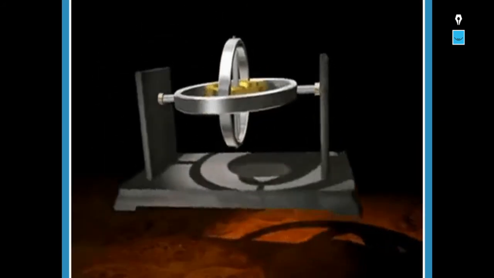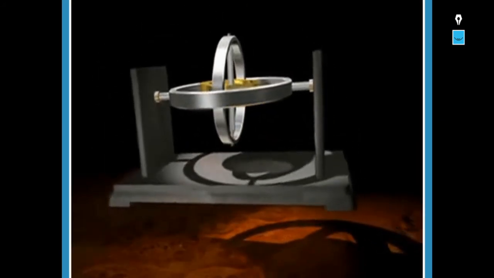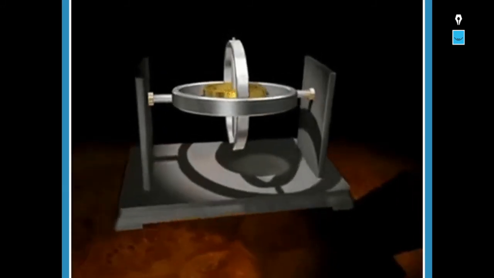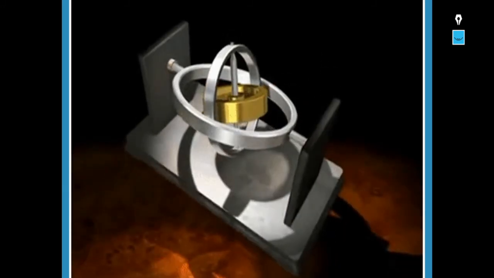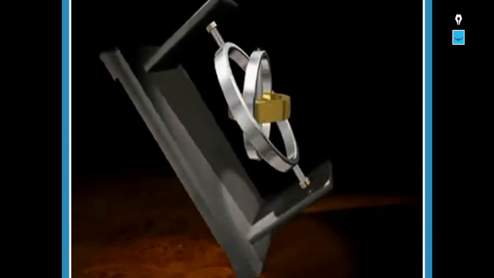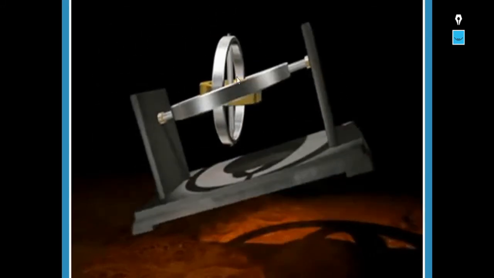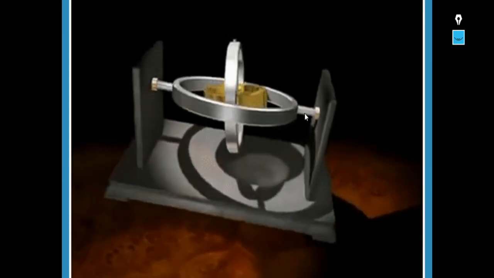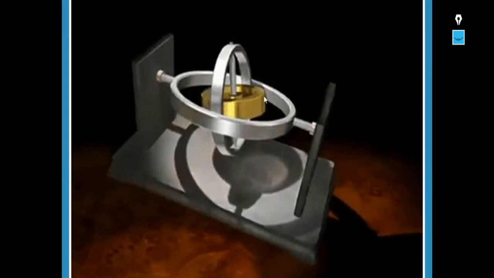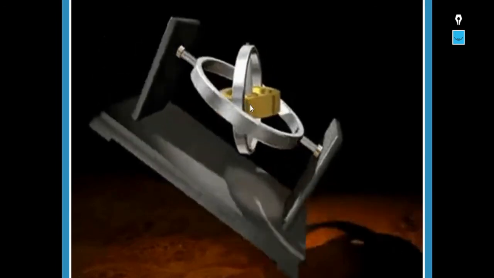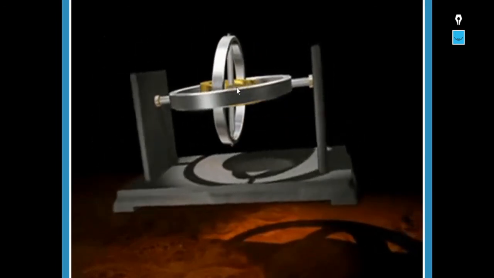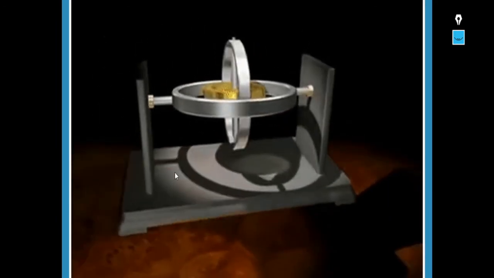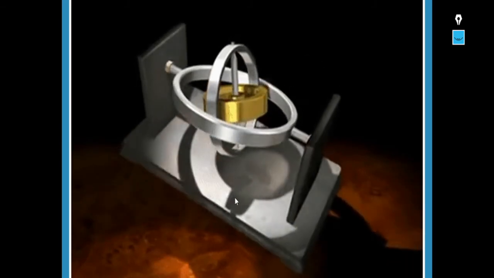So if you observe one more gyroscope, see in slow motion also, if you observe in any of the directions, this gyroscope is moving, but it is not changing its orientation. See, in any of the directions this whole setup can move, but if you observe here, the rotor is still in the same position only, without changing its position.